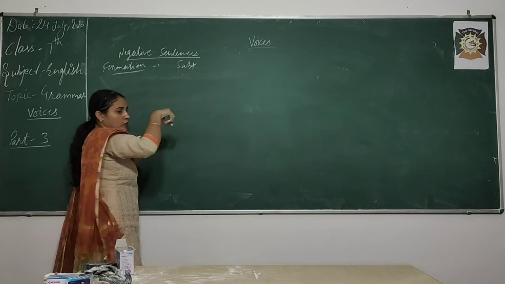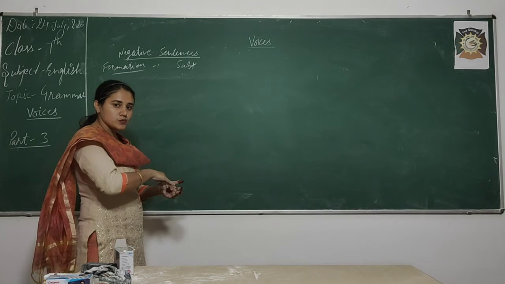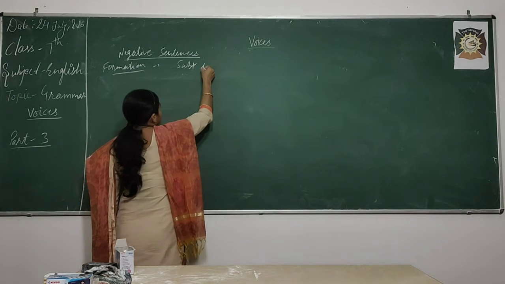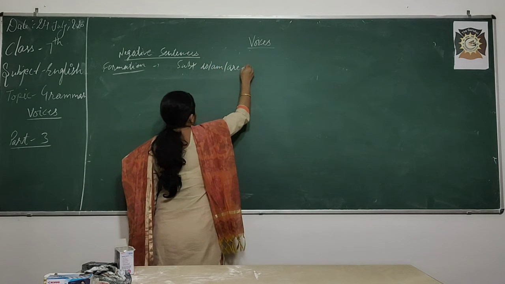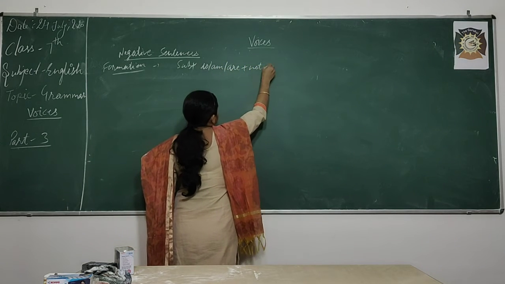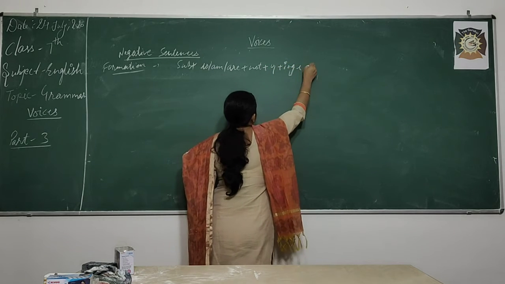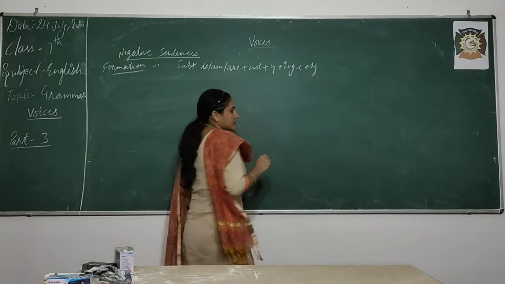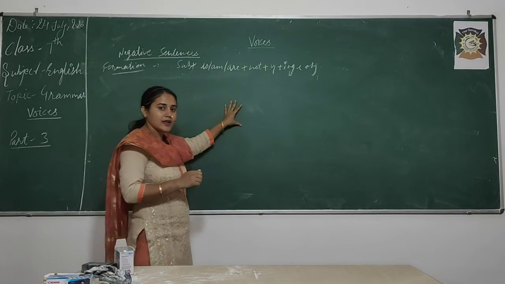What are the helping verbs being used in present continuous? Is, am, are. So not will come with that. Is, am, are plus not, then V1 plus ing, then object. Is this formation for active voice or passive voice? This is for active voice.